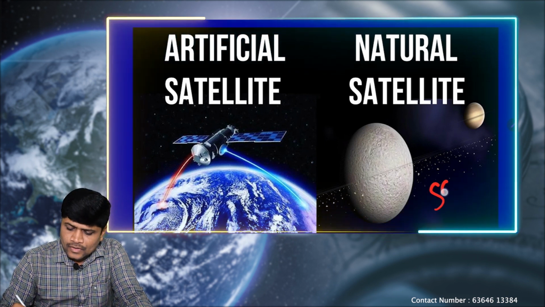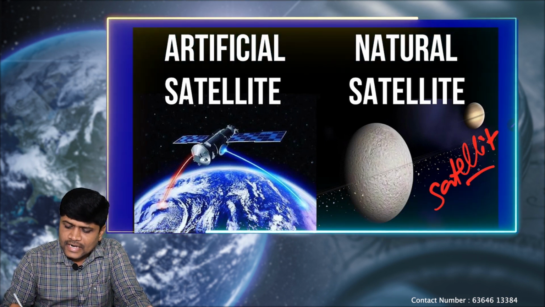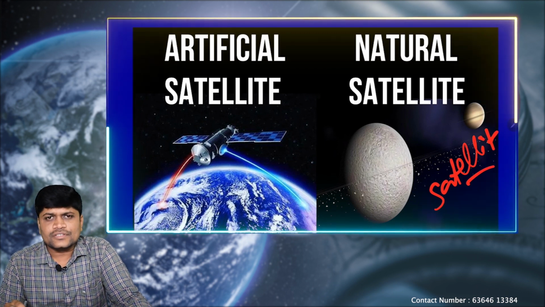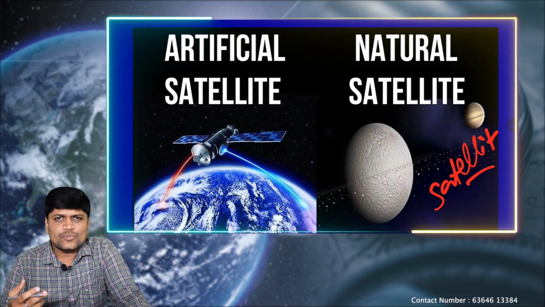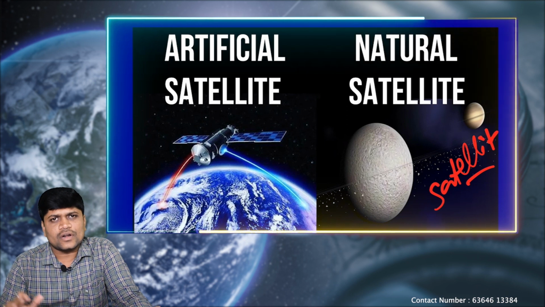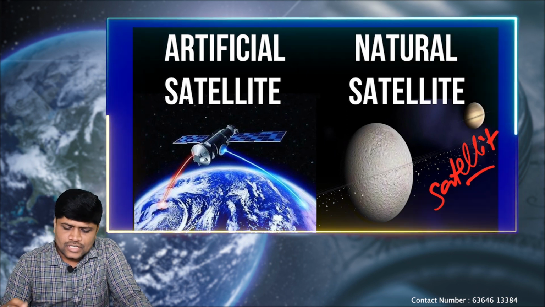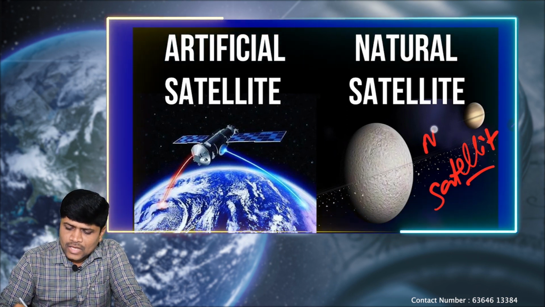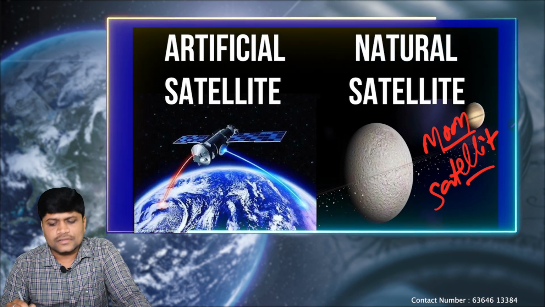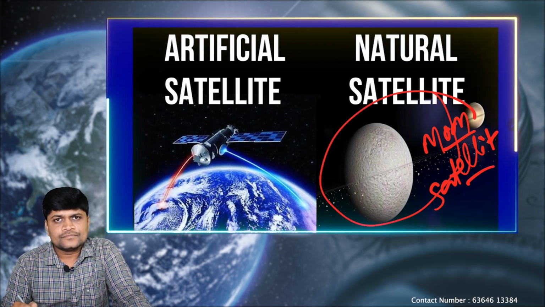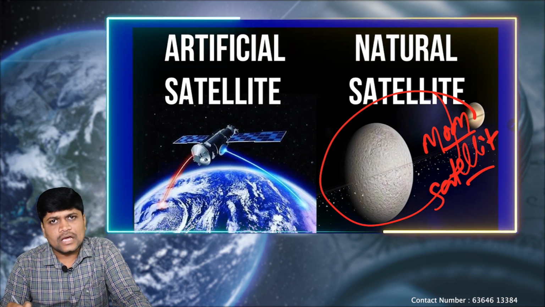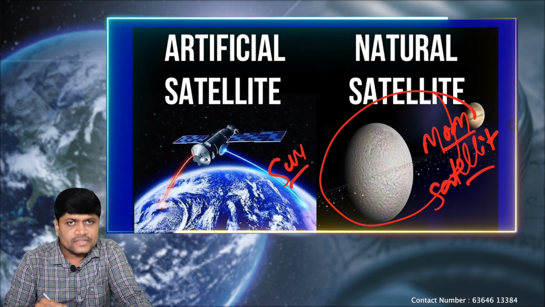First of all, the word satellite refers to. The simple definition according to NCERT is any celestial body which revolves around another celestial body is called a satellite. So according to this definition, first example, our moon. It's a natural satellite of the earth revolving around the earth. Earth is a natural satellite of the star because it is revolving around the sun.